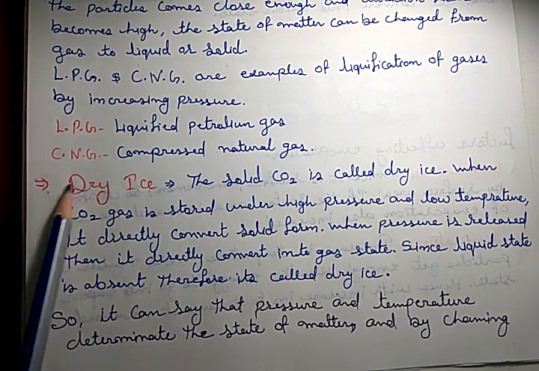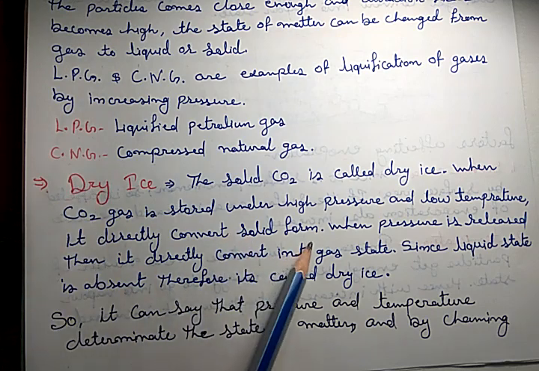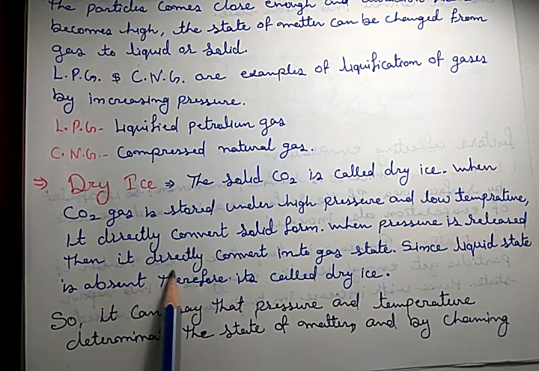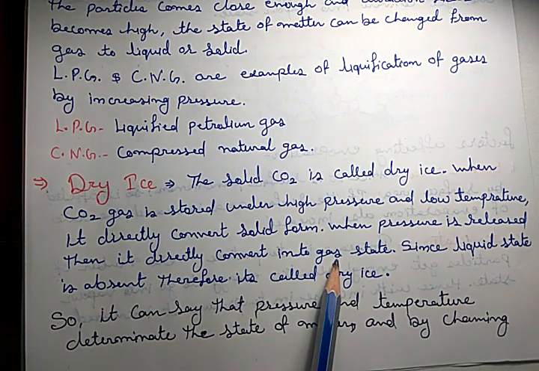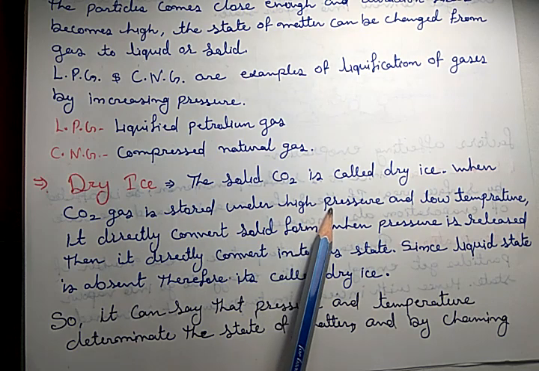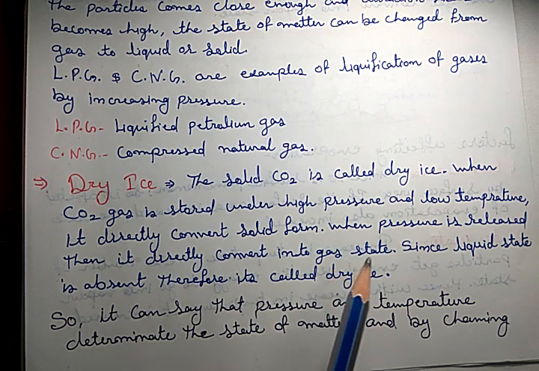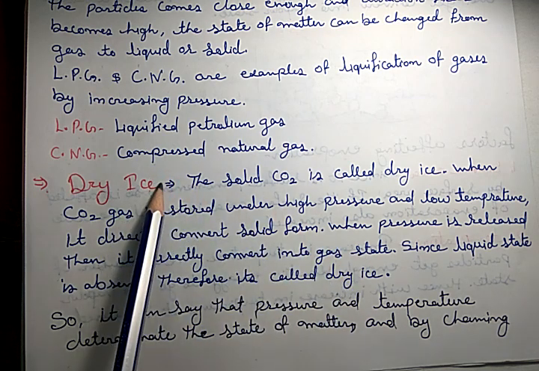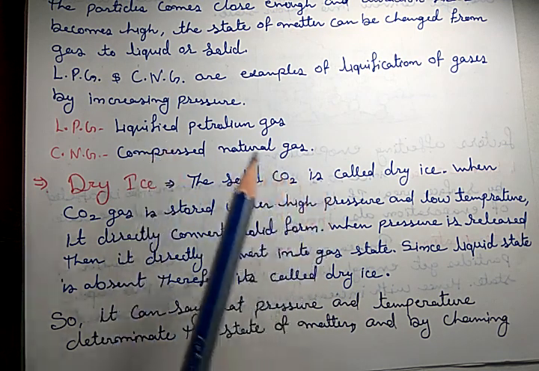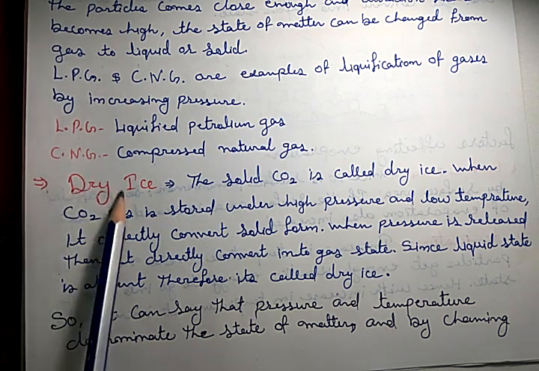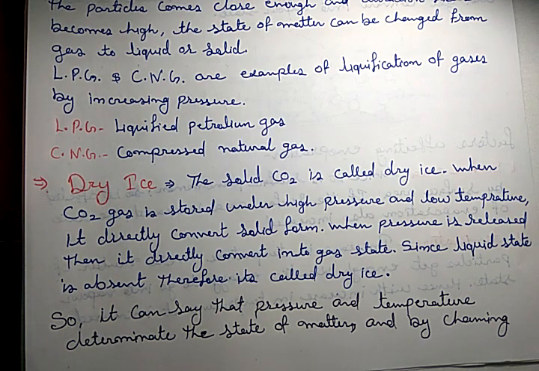Now let me discuss why it is dry. When pressure is high, gas goes to solid. When pressure is released, solid directly goes into gas. That means the liquid state is absent. That's why the word dry is used. Clear? Since the liquid state is absent, therefore it is called dry ice.